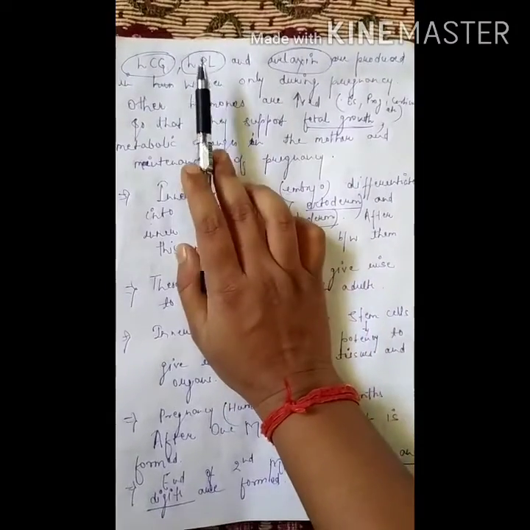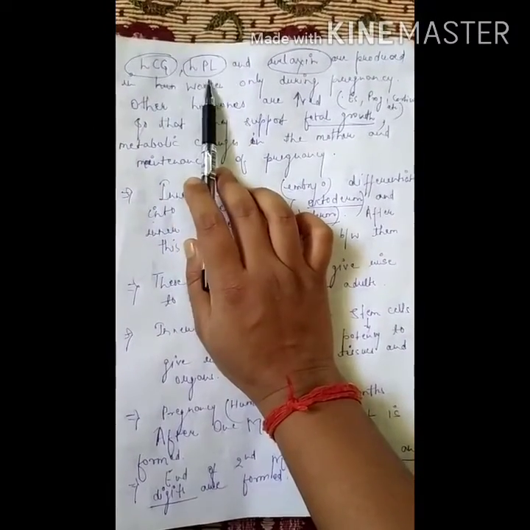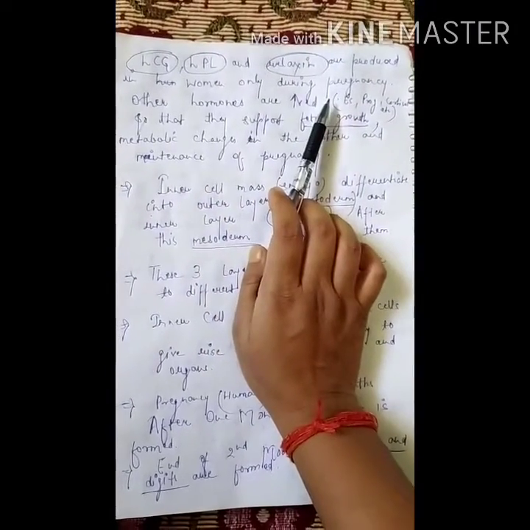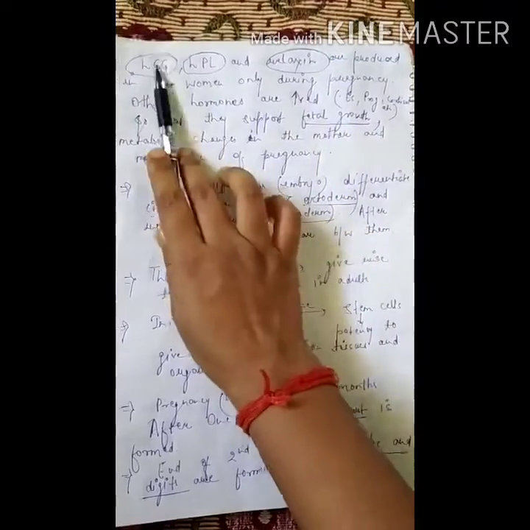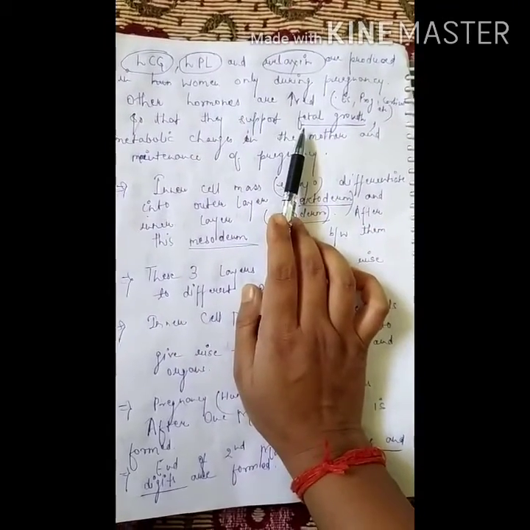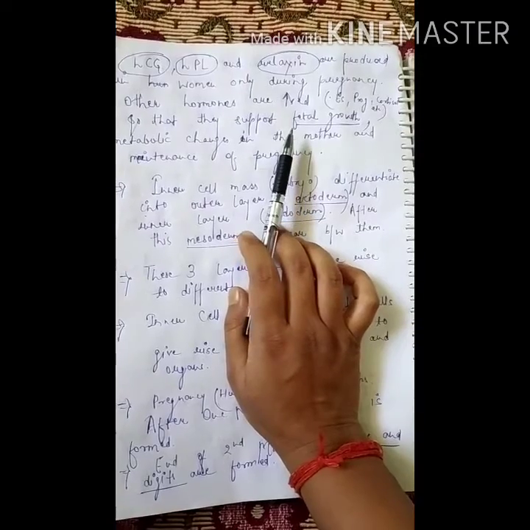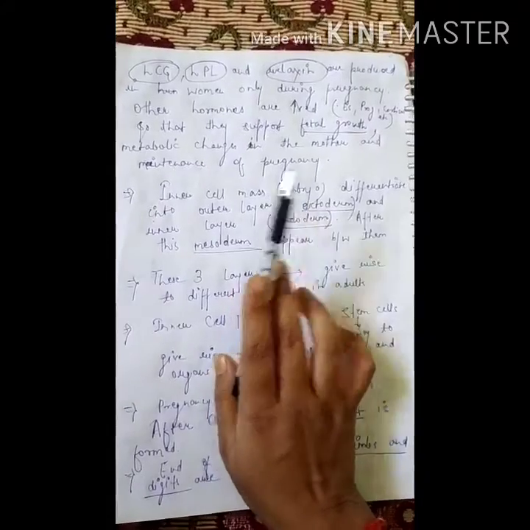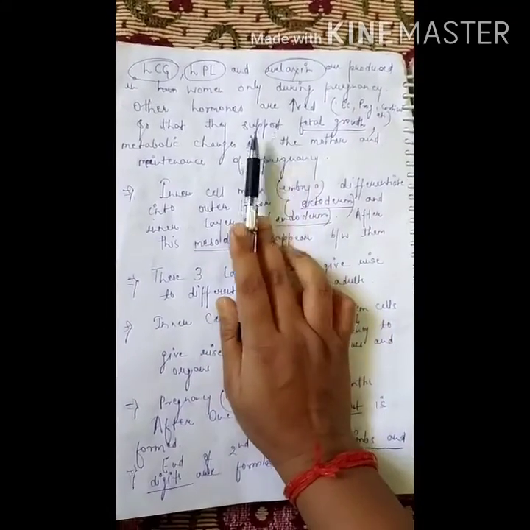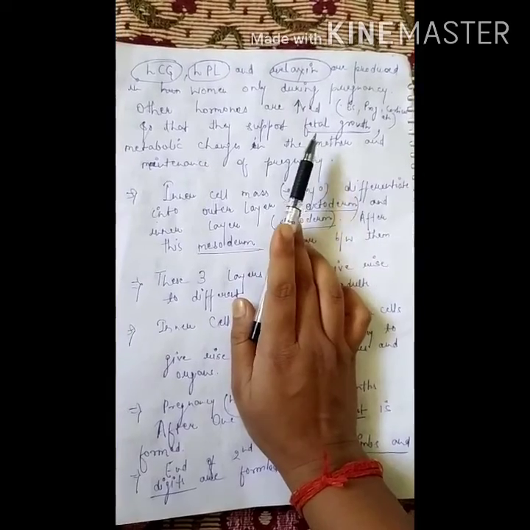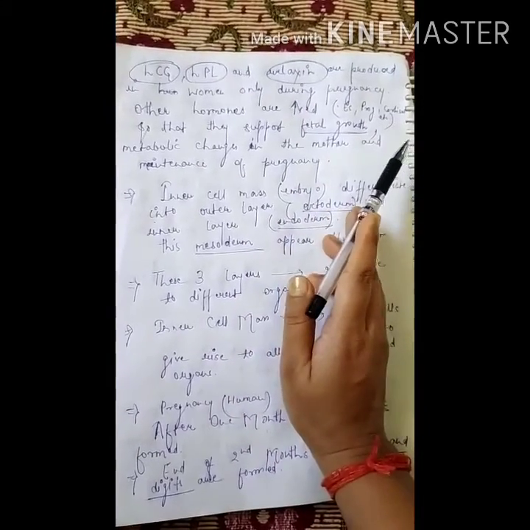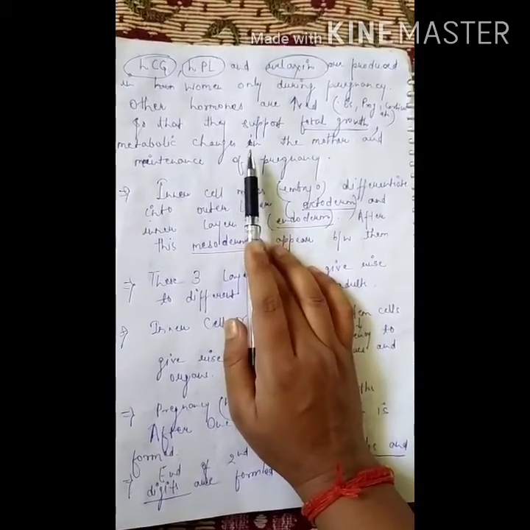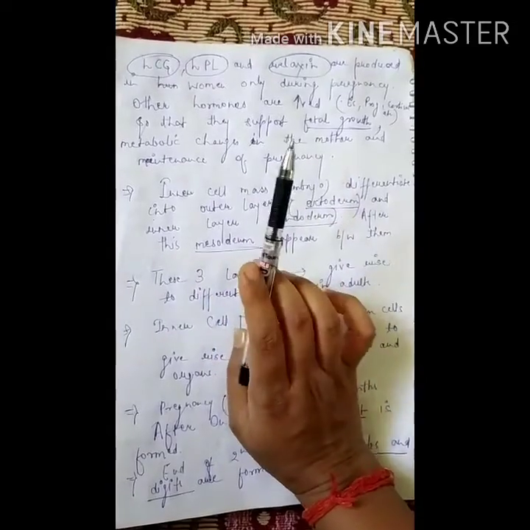Always remember that HCG, HPL and relaxin are produced in women only during pregnancy. If there is no pregnancy, these three hormones are not secreted. Estrogen, progesterone and other hormones are released, but these three are not. During pregnancy, other hormones also increase, like estrogen, progesterone, cortisol, thyroxine, etc., so that they support fetal growth, metabolic changes in the mother, and maintenance of pregnancy.